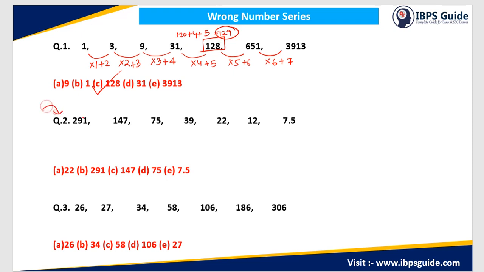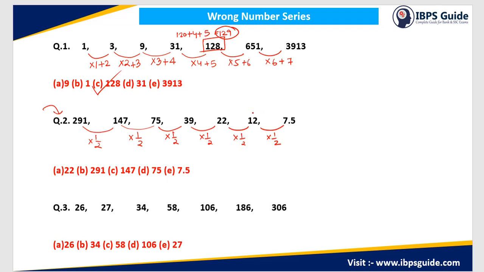Okay, now in question number 2, the series is 291, 147, 75, 39, 22, 12 and 7.5. Looking at these two numbers, I can directly say that this is half of 147. If I multiply by half, again half of 291 is close to 147, so this is also multiplied by half. So in this series all the numbers are getting halved.